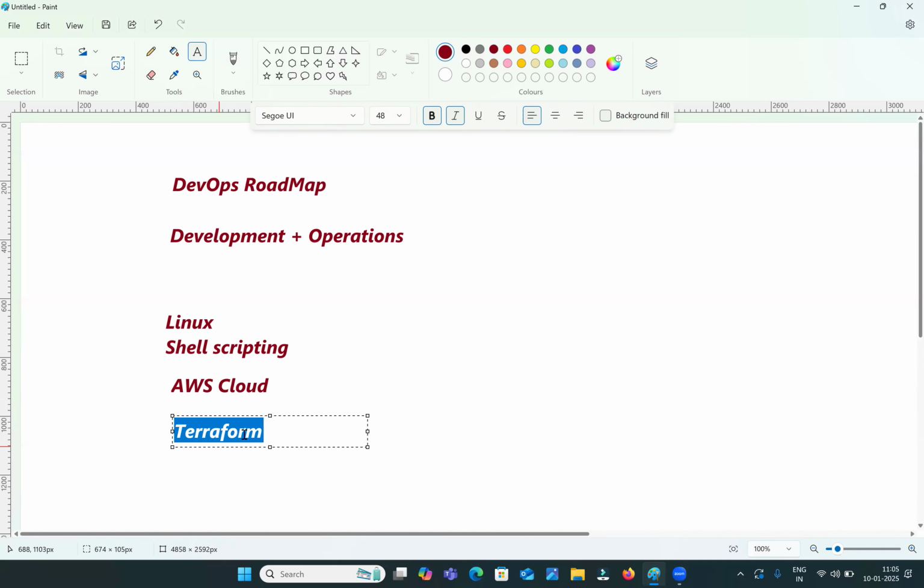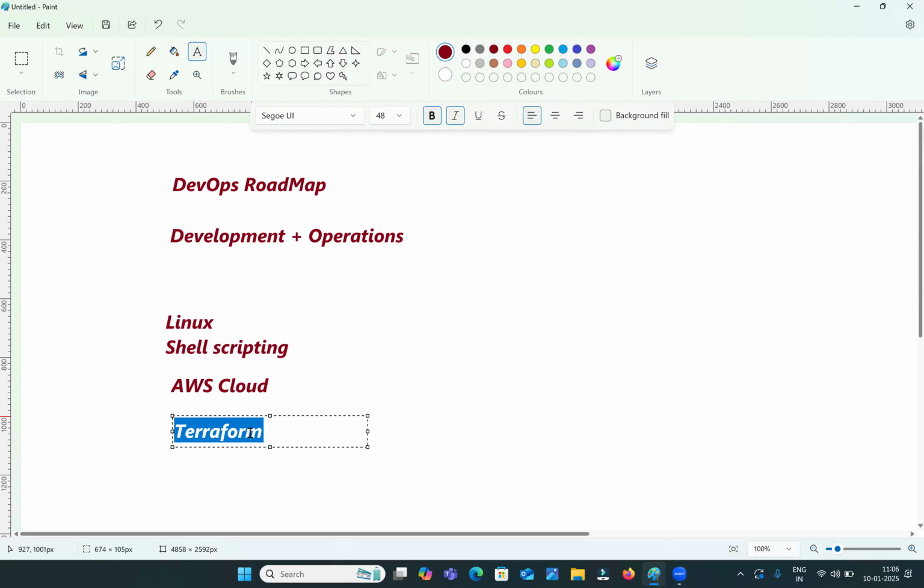By using Terraform, what can we do? We will create the infrastructures in the cloud. Here we need to write some code, some script, in Terraform. By using that, we can create the infrastructure in the cloud. With Terraform, we have one advantage. What is that? If you know Terraform, then you can create the infrastructure in any cloud, not only in AWS.